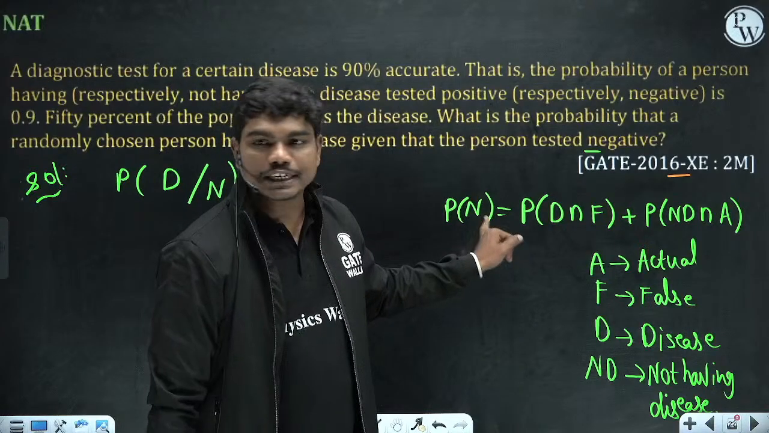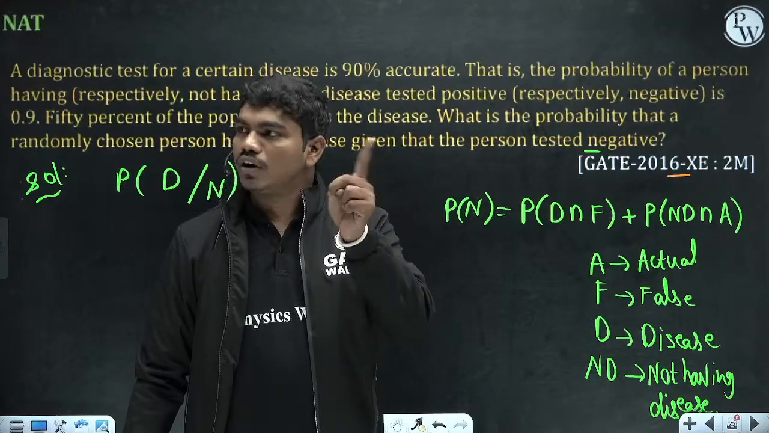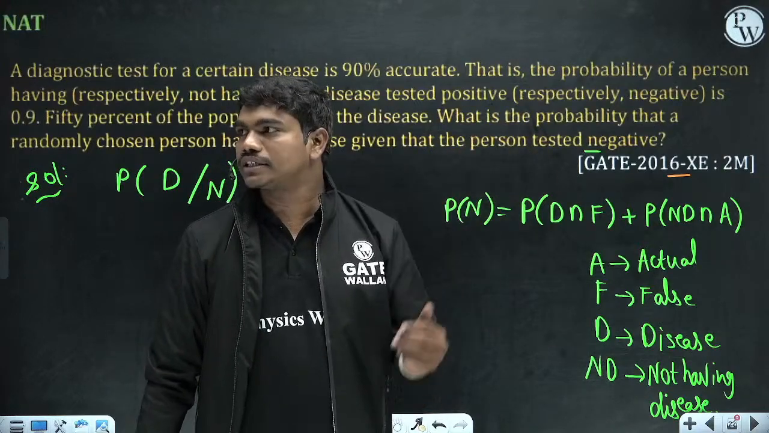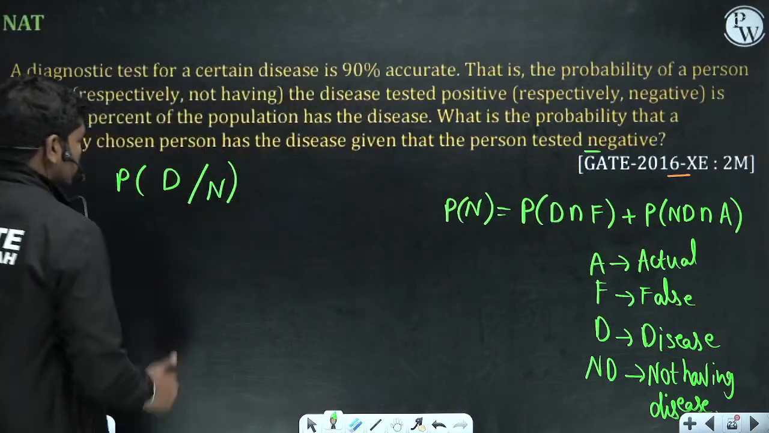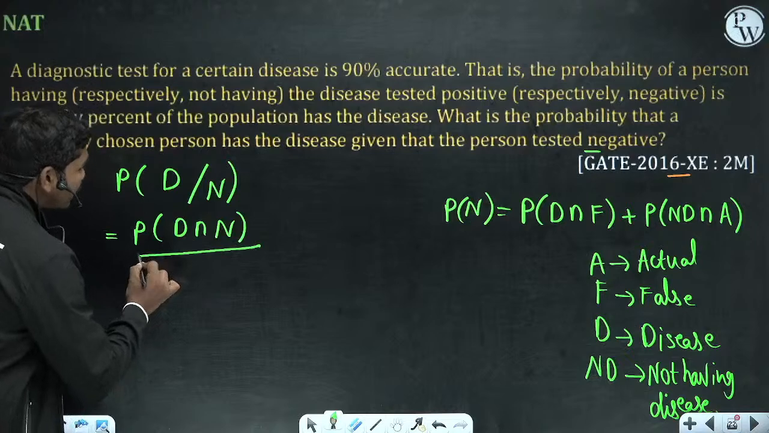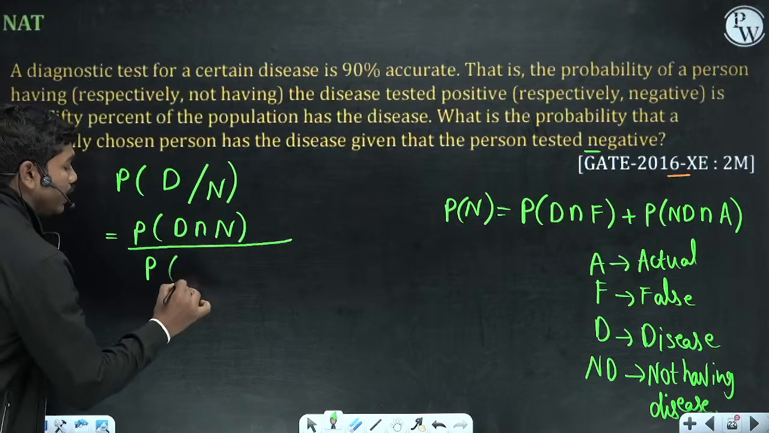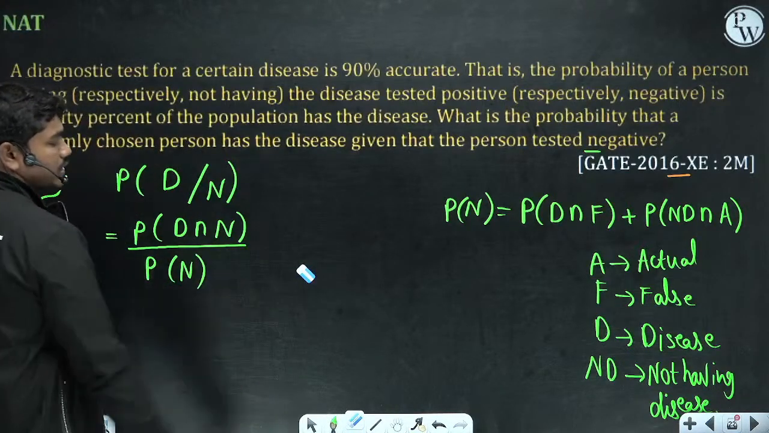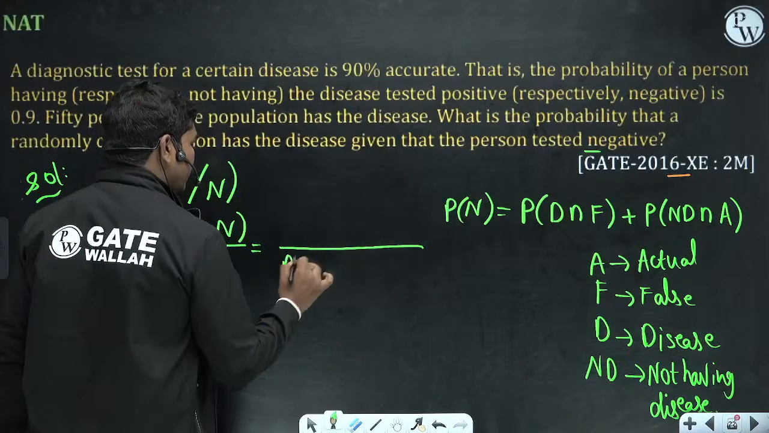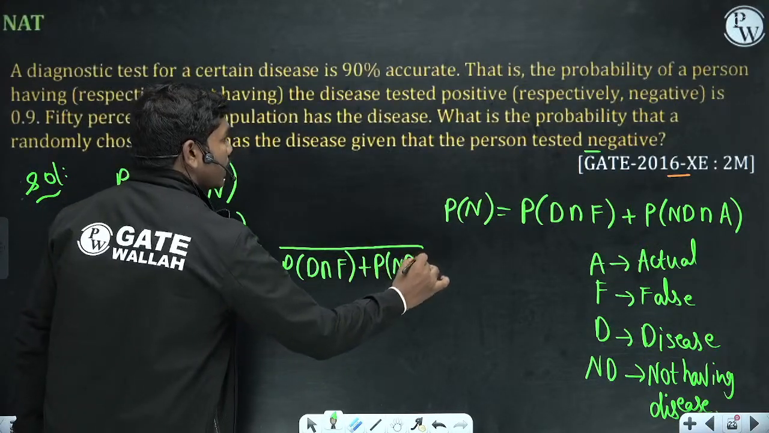Probability of getting a negative report can happen in two ways. One, the person has the disease but the result is a fake result, or the person actually doesn't have the disease and the result is an accurate result. So there are two possibilities. Basically, from conditional probability, you have to write P of disease intersection negative divided by P of N. Now the cases of P of N are these two: P of D intersection F plus P of non-diseased and accurate result.